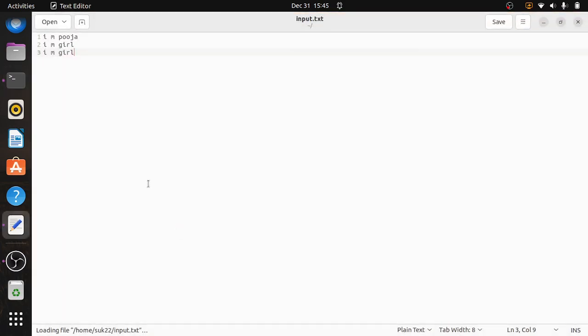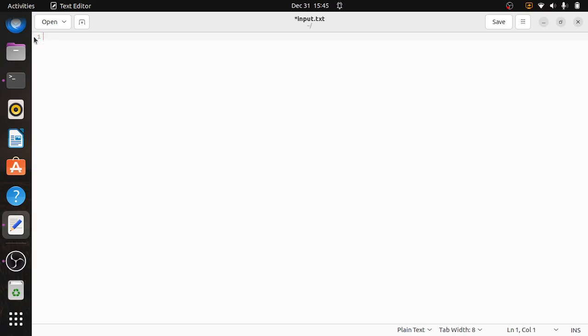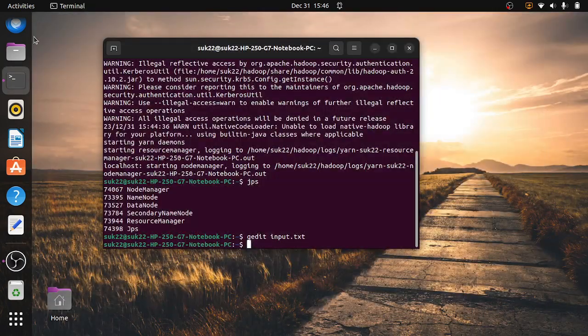Here we are going to write "this is Hadoop program execution". The same thing we write multiple times, then it is going to count that. See, I have written it 3 times. Save and close that.